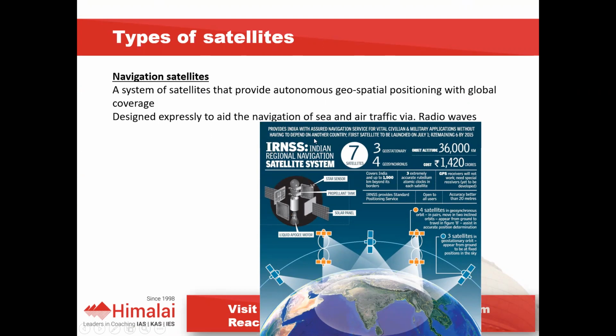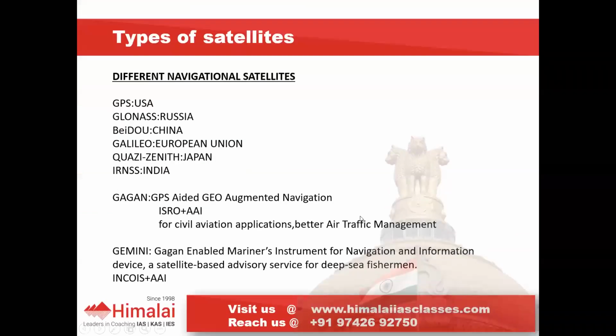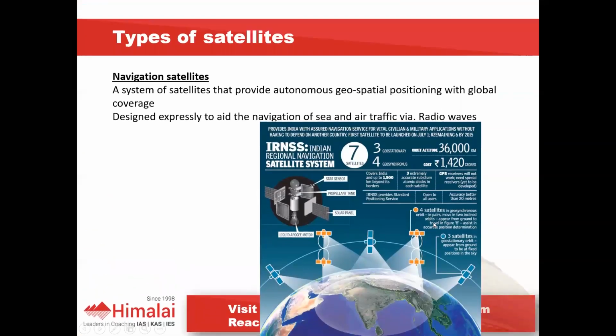Okay, this navigation satellite system. In this we launched 7 satellites. Of these 7 satellites, 3 are placed in geostationary orbit, and 4 satellites are placed in geosynchronous orbit. Geostationary and geosynchronous satellites are at a height of 35,786 kilometers from the surface of the earth. So 3 are in geostationary orbit over the equator, and 4 are in geosynchronous orbit.